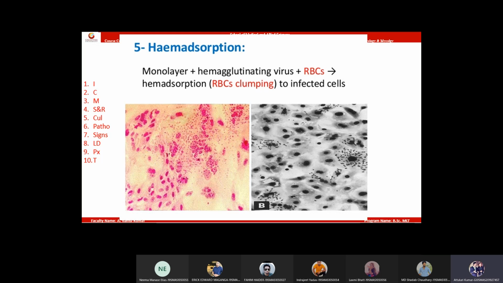Virus infects and replicates in the upper and lower respiratory tract.